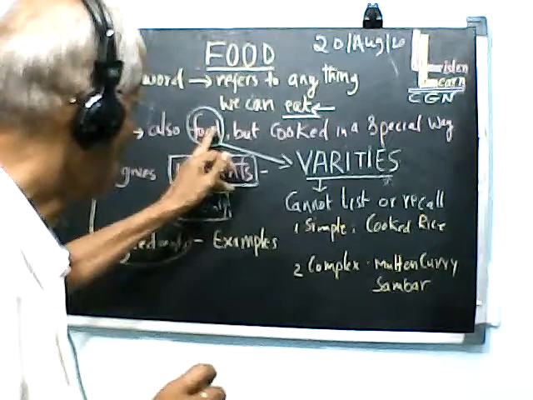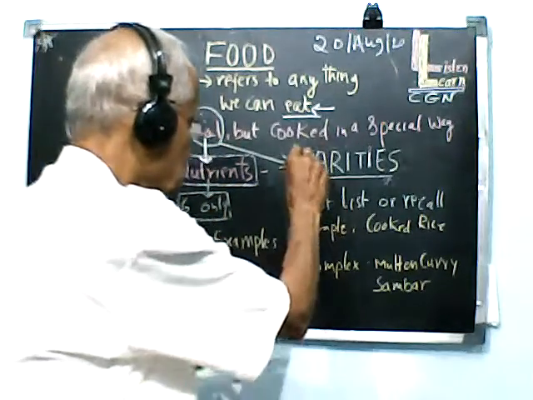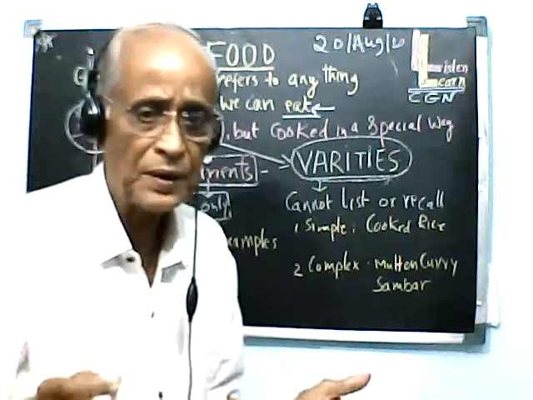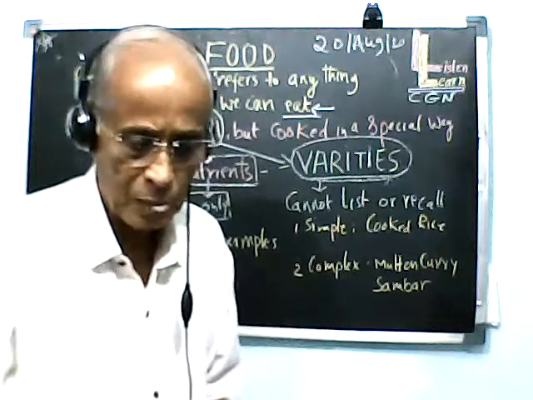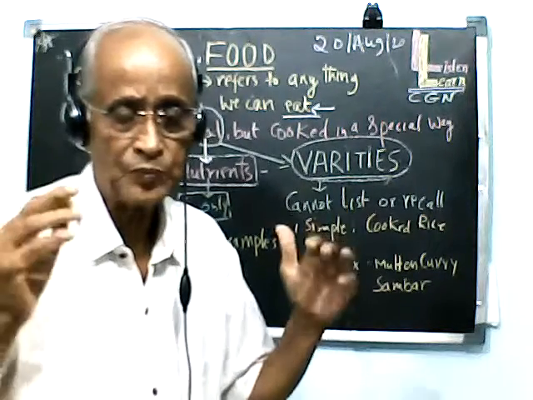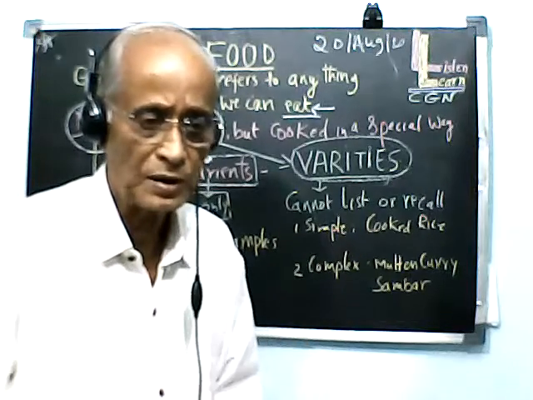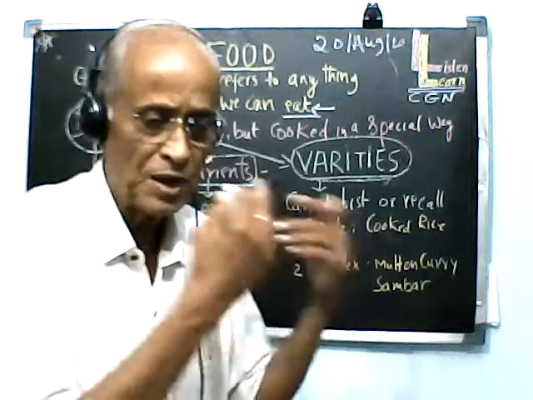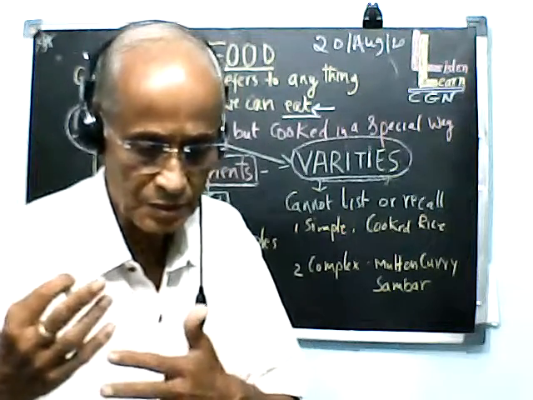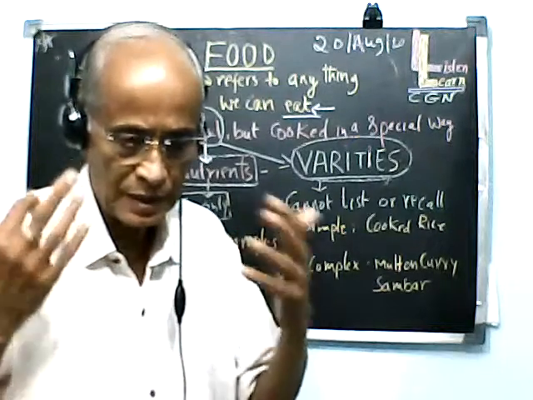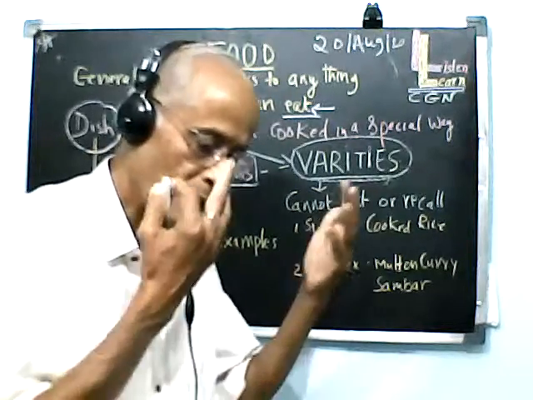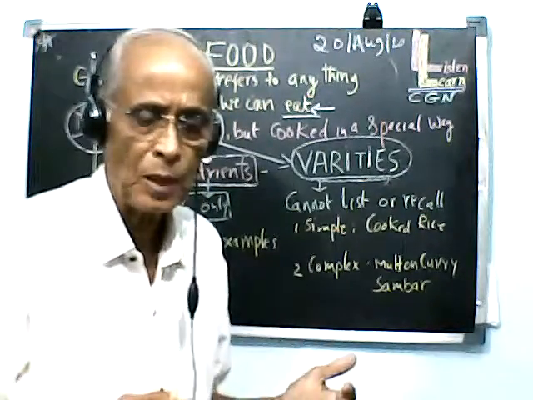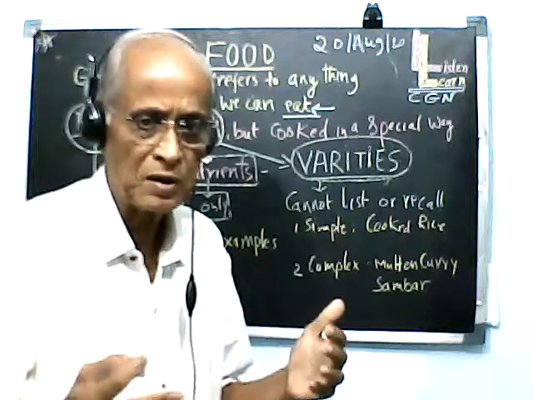Now let us say food means we have varieties of foods. Imagine in your own home, they prepare different varieties of food on a festival. You can list it. Supposing you are getting the Ganesha festival or the Ramzan festival or some other, say for example for Christians you may get the December month, you may get Christmas. In all these days people prepare special food. Normally they are called dishes.